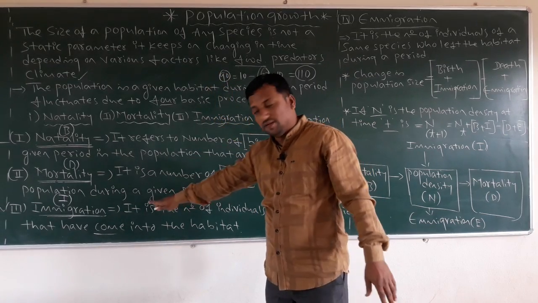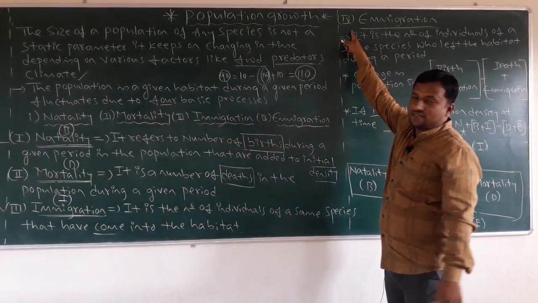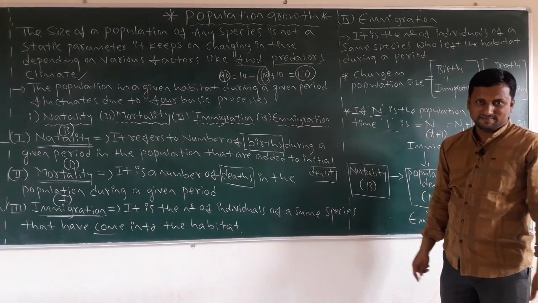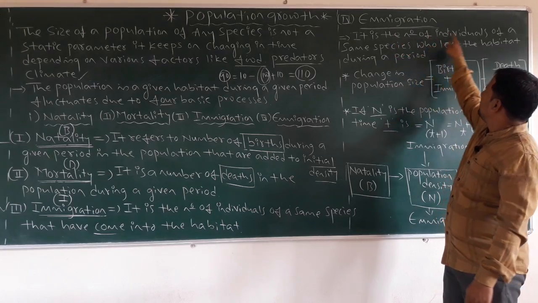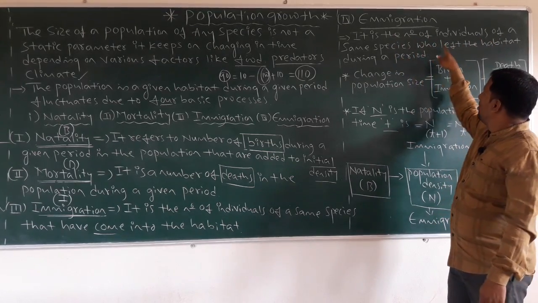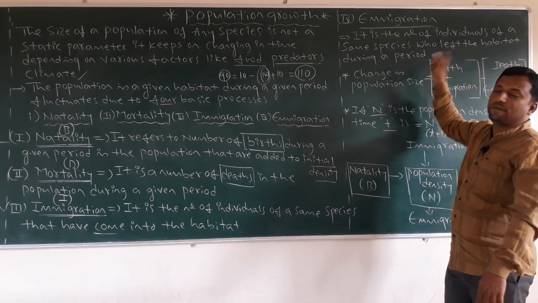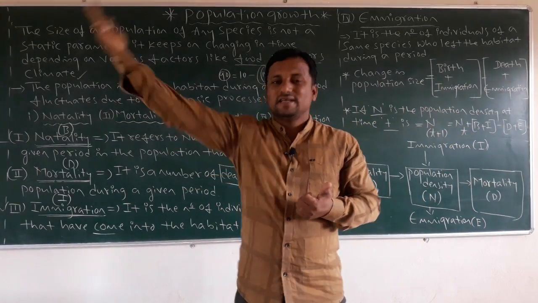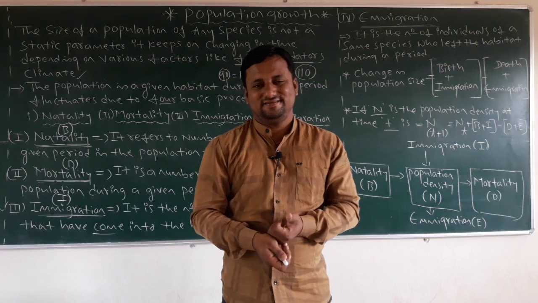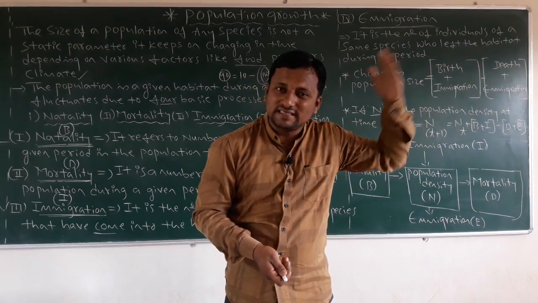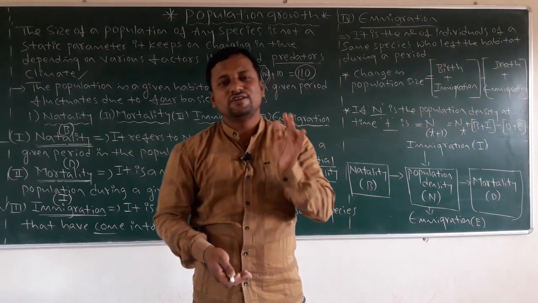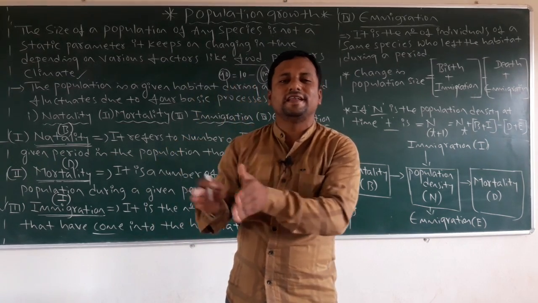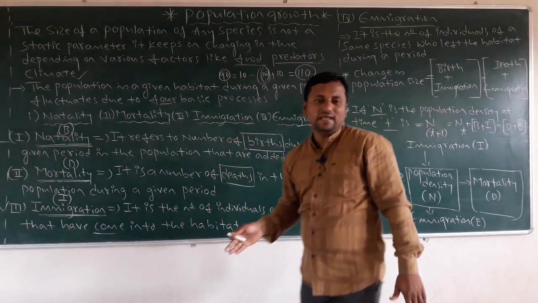Okay, this is immigration. Then come to the fourth process. What is that? Emigration. It is exactly the opposite of immigration. It is the number of individuals of the same species who left the habitat during a period of time. They come into the habitat, and they go from the habitat. That's emigration. Emigration means the number of individuals of the same species who left the habitat during a given period of time.